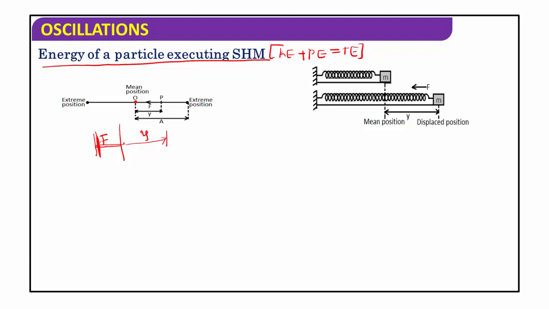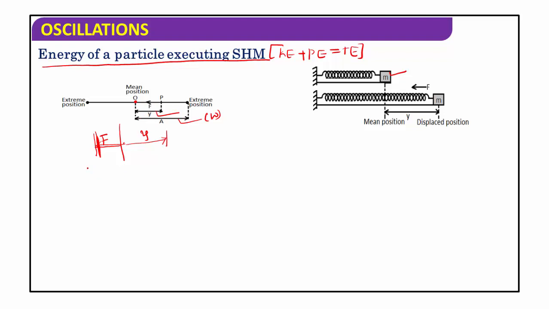To derive the total energy of a particle executing simple harmonic motion, consider a particle of mass m executing simple harmonic motion with an amplitude a. Amplitude means the maximum displacement of the particle from its mean position. It moves with a constant angular frequency. Frequency means the number of oscillations in 1 second. And y is the displacement of the particle at any time t, with a force constant.